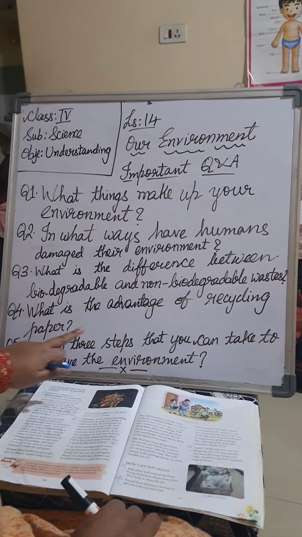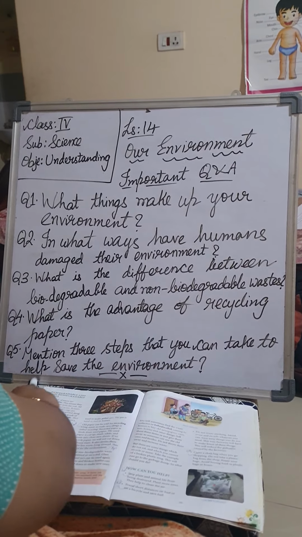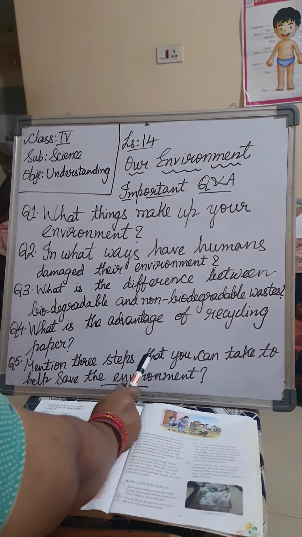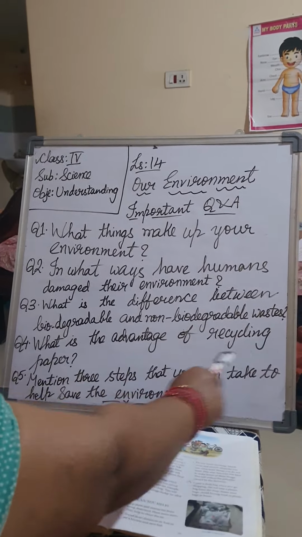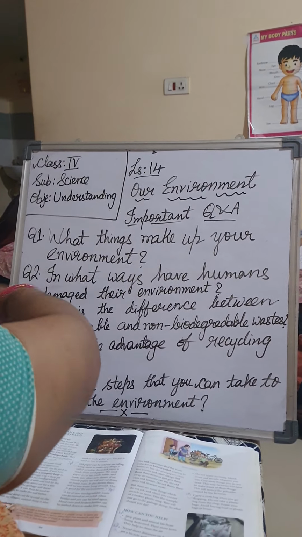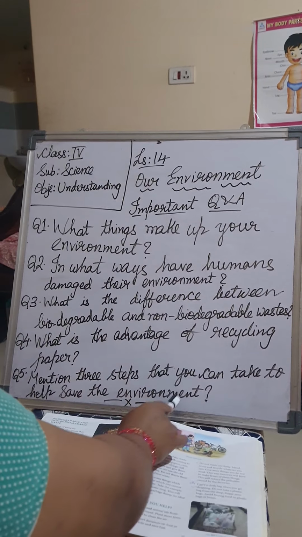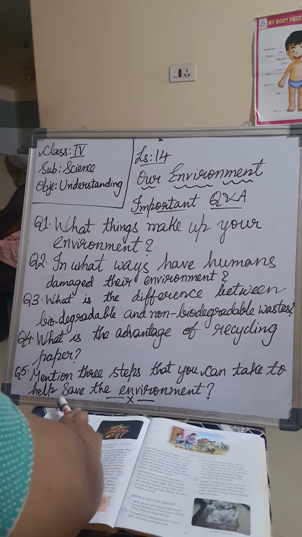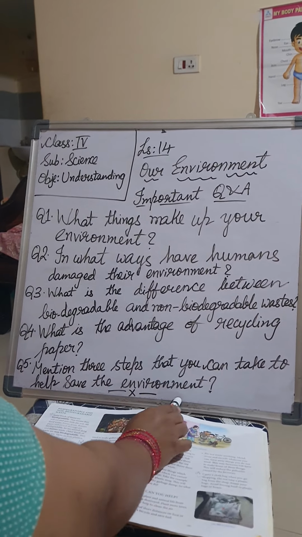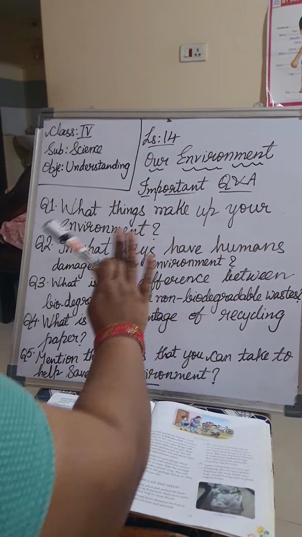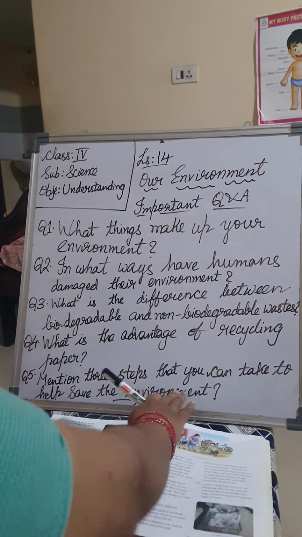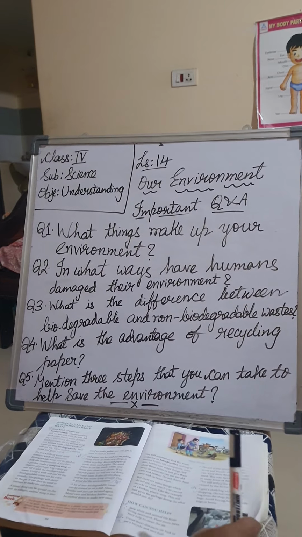Now mention 3 steps that you can take to help save the environment. There are so many points you can write, children, and when I explained the lesson also, I explained so many points. Go back to my video and check it. Now I will tell you what points you can write in your own way. For 5 marks, you can write 5 points. For 3 marks, 3 points. For 1 mark, you can write 2 points. Simple, crisp points you can write. It is up to you what you write, but I will give you 2 or 3 points.